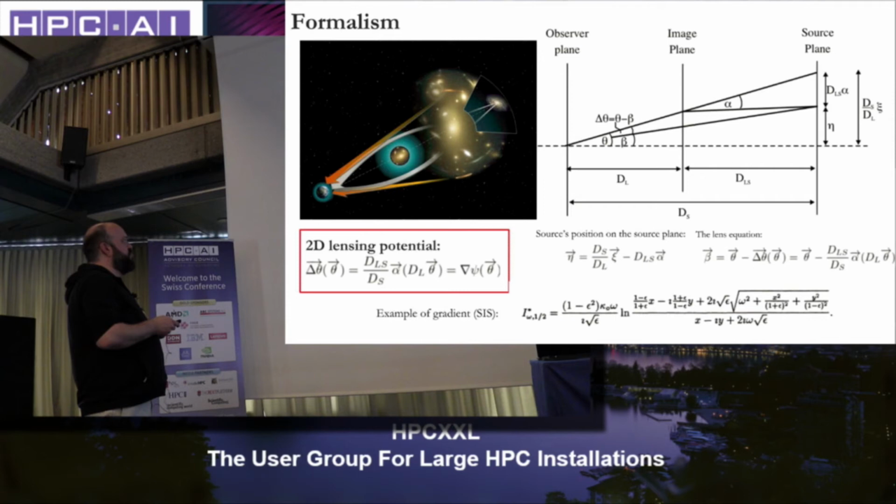AVX512 is the Skylake Platinum, I think the top tier one, is giving excellent results. Even the KNL is actually working pretty well with our code, and that's a P100 on the CSCS test system. That's the performance for the P100s, and that's the performance for the V100, which is really impressive.